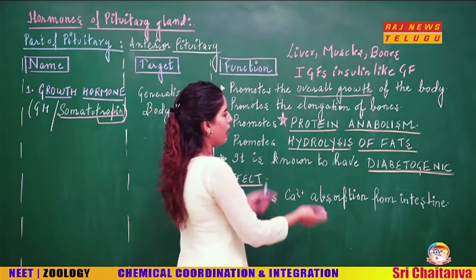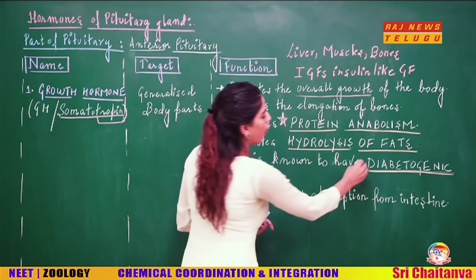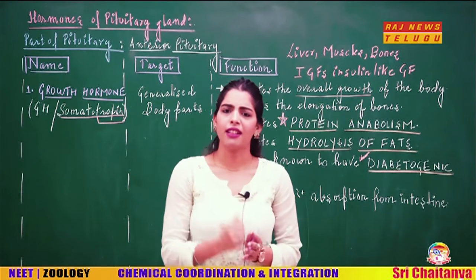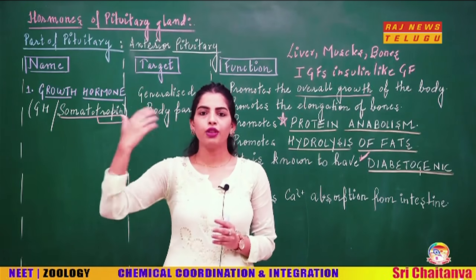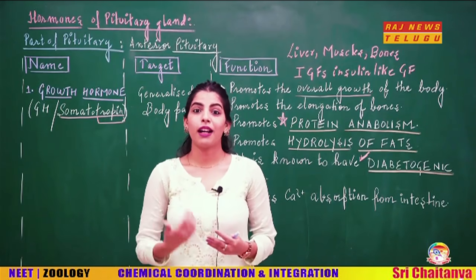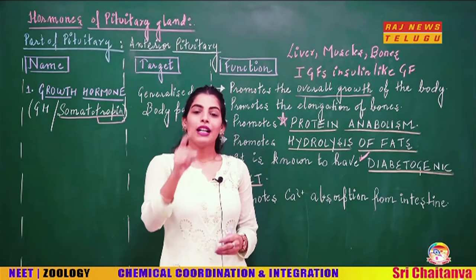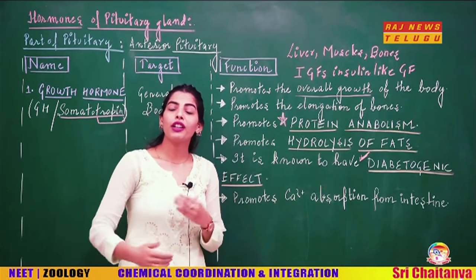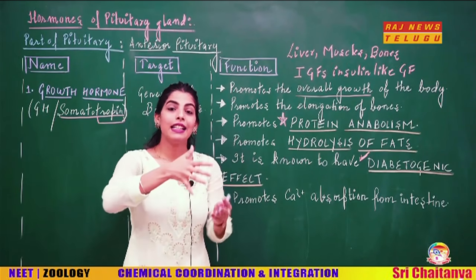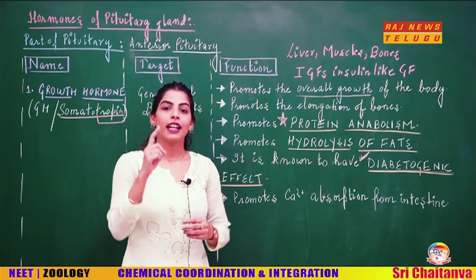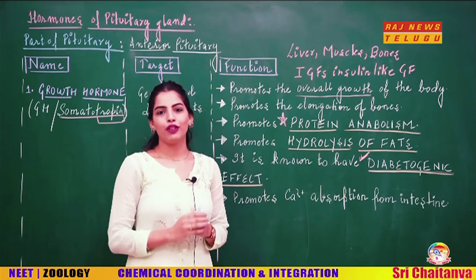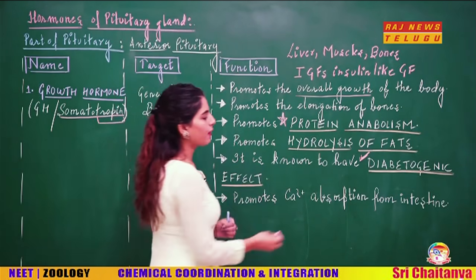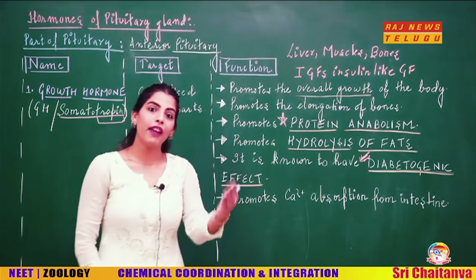Now, students, I have said that this point is also important, and also this point is somewhat important because of the diabetogenic effect. Whenever we are using the diabetes term, it is related to your glucose concentration in the blood increasing, right? So diabetogenic effect means it is actually going to act upon the liver and muscles, and it is going to cause the metabolic reactions that cause the release of the glucose in the blood. And once the blood has a high amount of glucose, that is why it is having the diabetogenic effect.